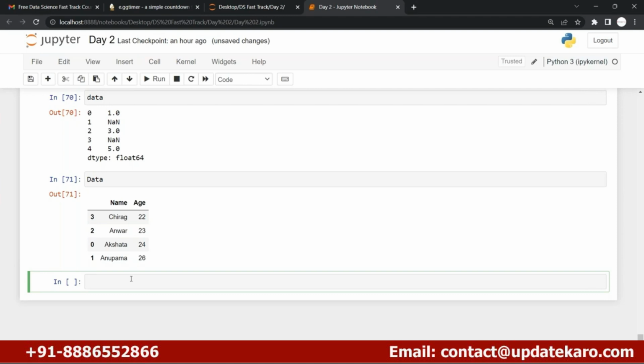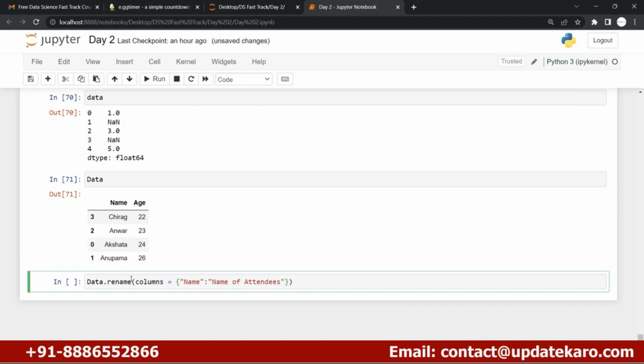So here what I can do is I can simply use data dot rename, and here you can see that I'll be using columns, right? And inside the columns I'll specify which column name I have to change, right? And which is the new name. Okay, which one is the new name? So here is the new name, name of the attendees, right? So this is how you can do it.